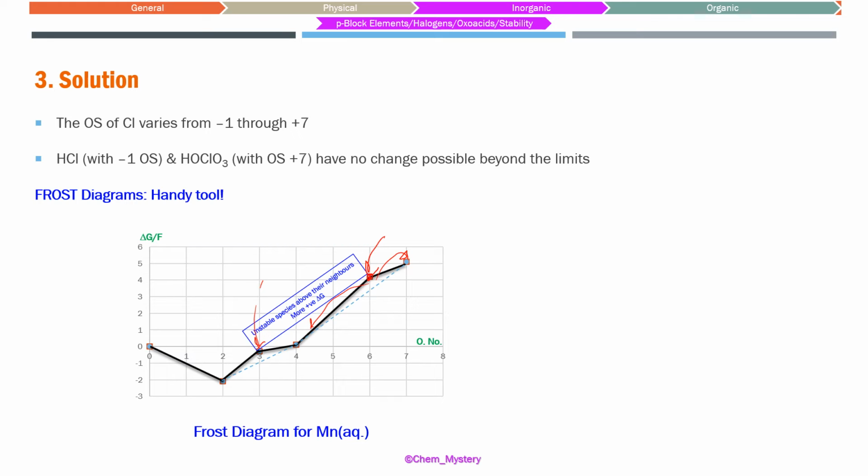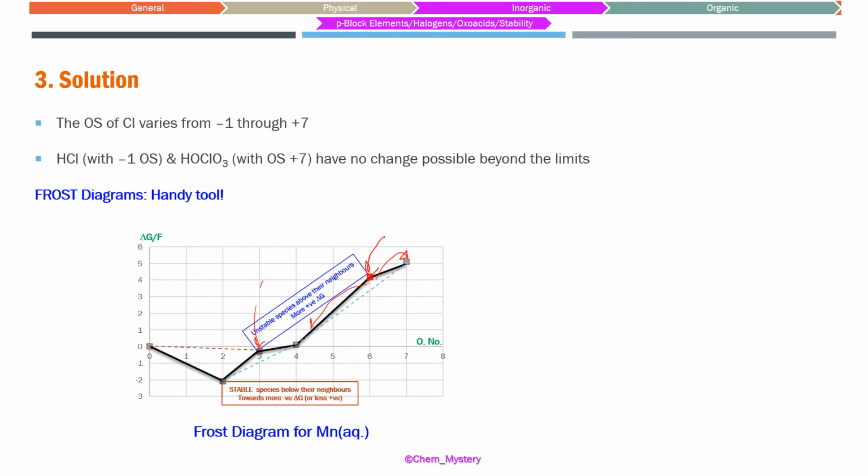are bound to undergo disproportionation. But if we get a minimum, like we are getting here at manganese 2+, this is going to be stable. We have learned in a number of reactions earlier that manganese 2+ does not undergo disproportionation. It is very stable, and it can actually be oxidized further, but it does not undergo disproportionation into, say, +1 or +3 or +4. It doesn't happen on its own. We may need to put in some oxidizing agent to oxidize it or some reducing agent to reduce it back to the 0 oxidation state. But disproportionation for +2 is not known to happen.